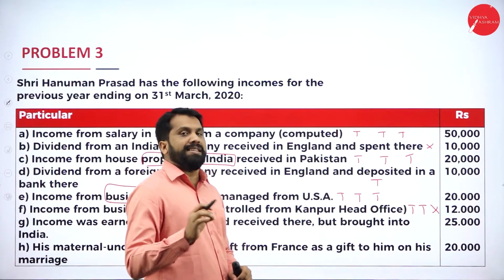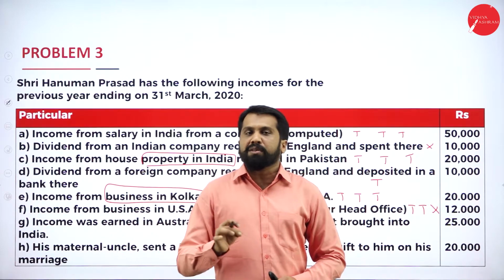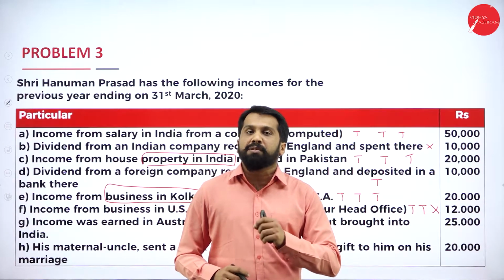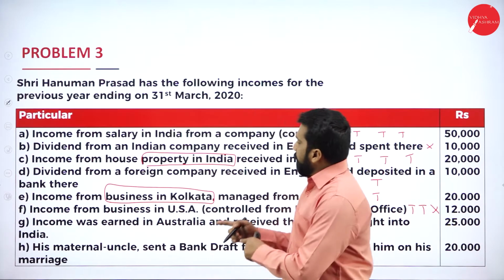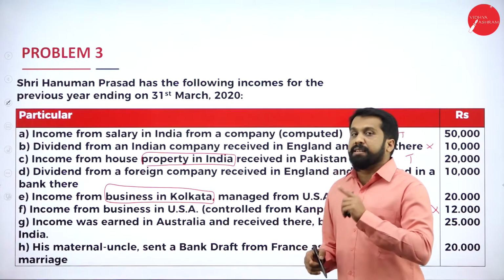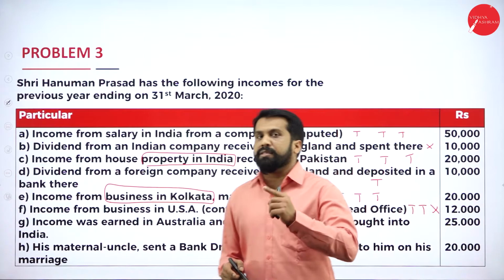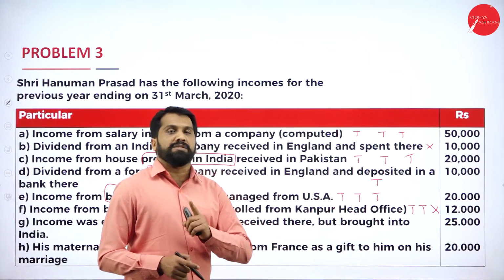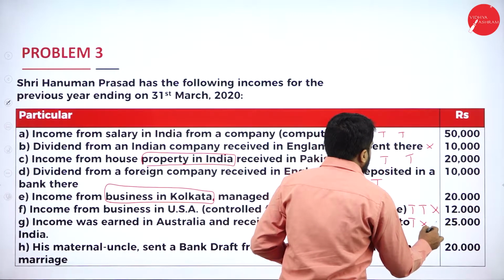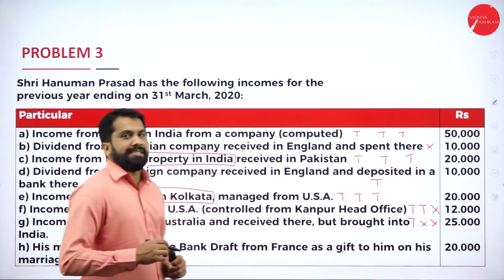Brought to India is immaterial, not important; we have to ignore it. Only one person is to be taxable. So, taxable, non-taxable, and non-taxable.